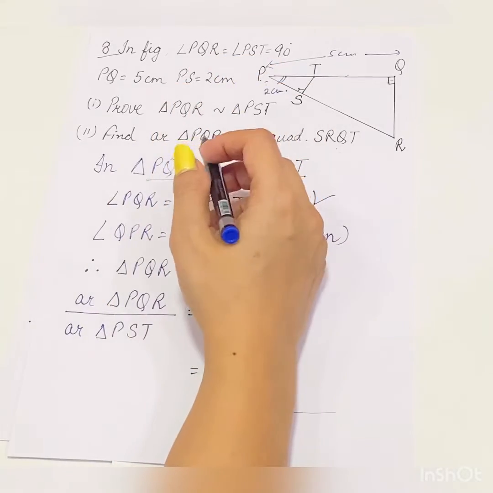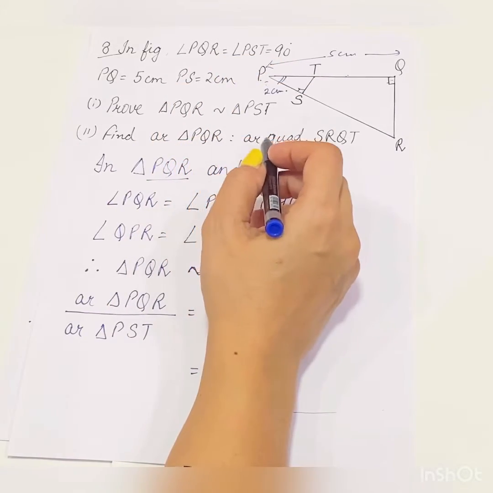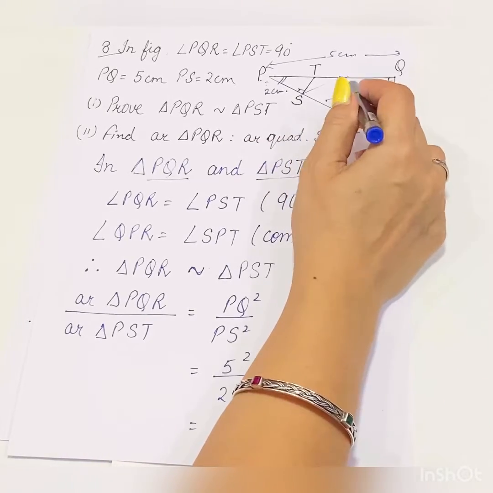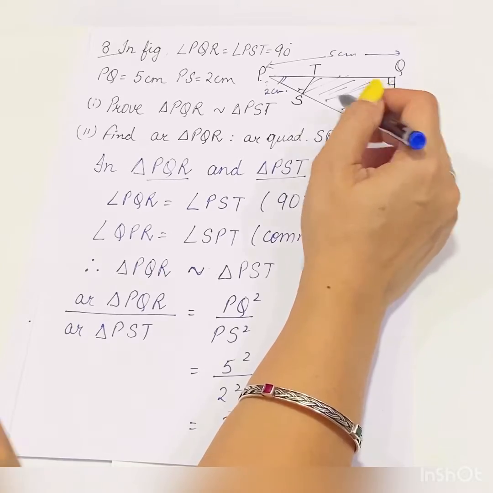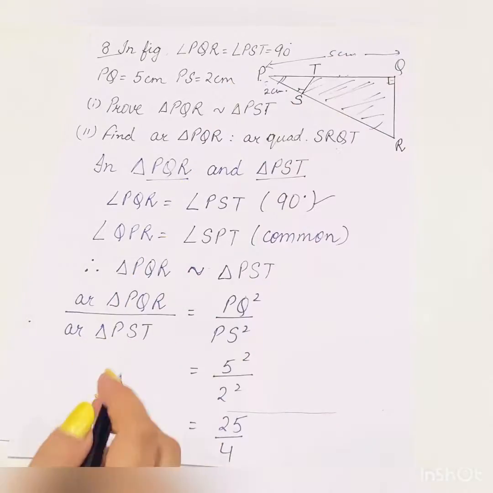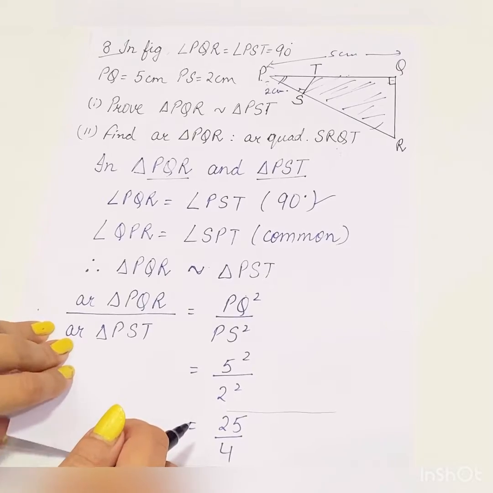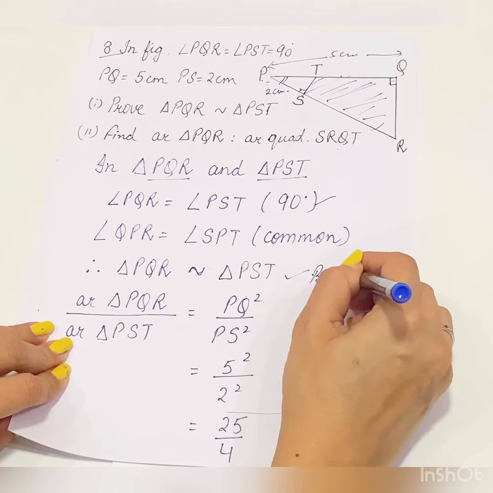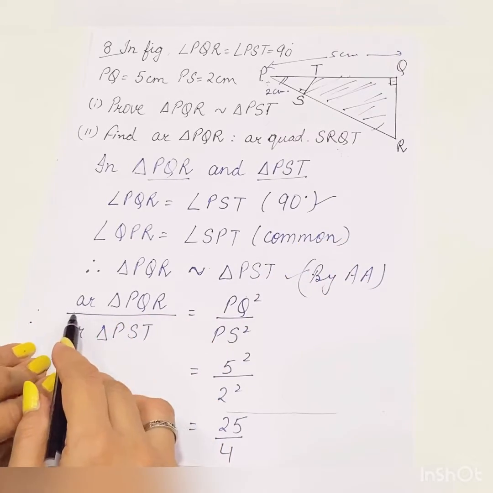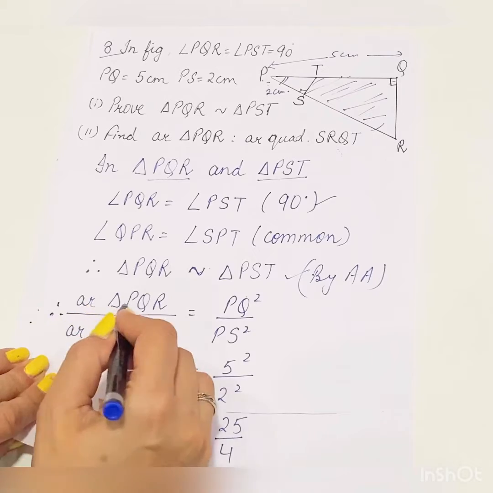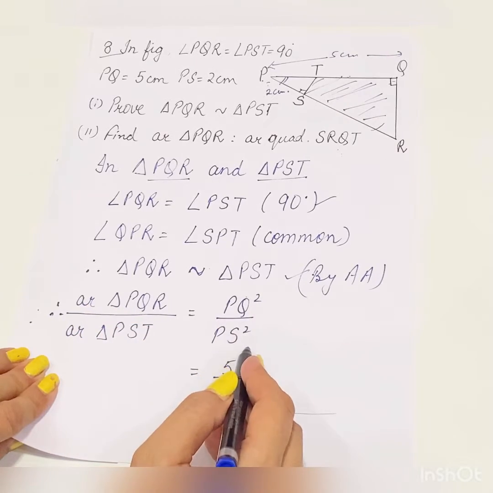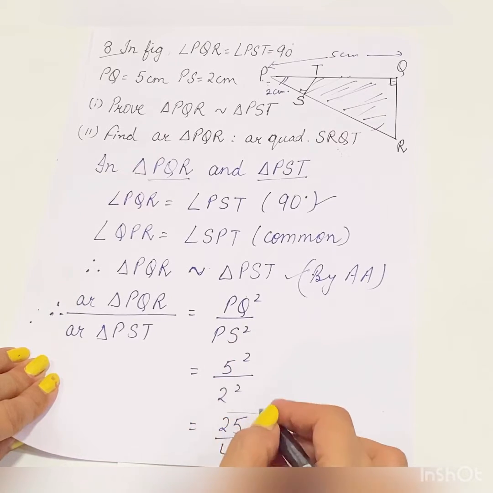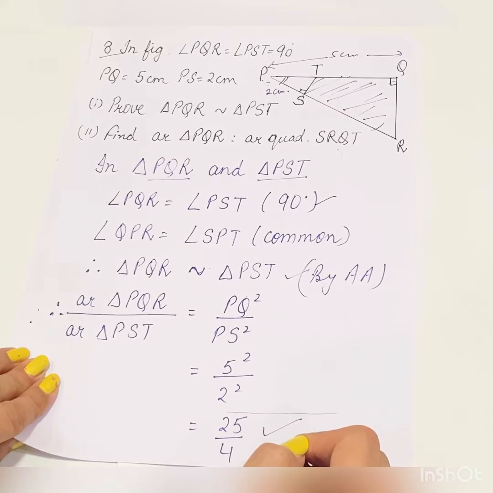Second part: you have to find the ratio of the area of triangle PQR to the area of this quadrilateral SRQT. What is the area ratio of triangle PQR, the bigger triangle, and quadrilateral SRQT? Clear? Since the triangles are similar by AA axiom, you will mention it here. Therefore, area of triangle PQR upon area of triangle PST is equal to PQ square upon PS square. Now how much is PQ? It is 5 and PS is 2. So this ratio comes out to be 25 upon 4.